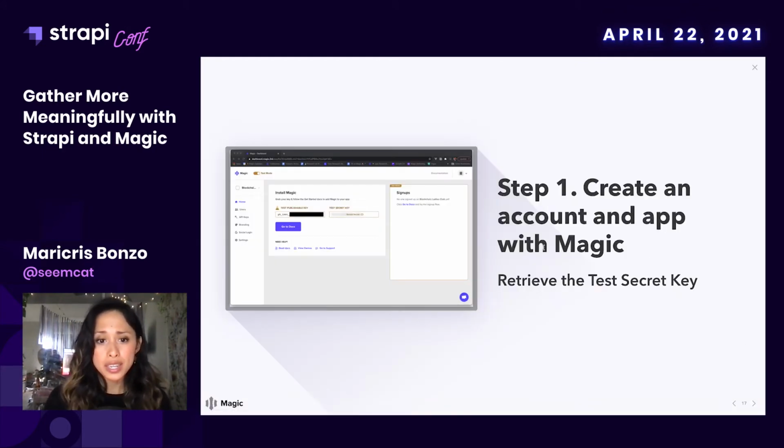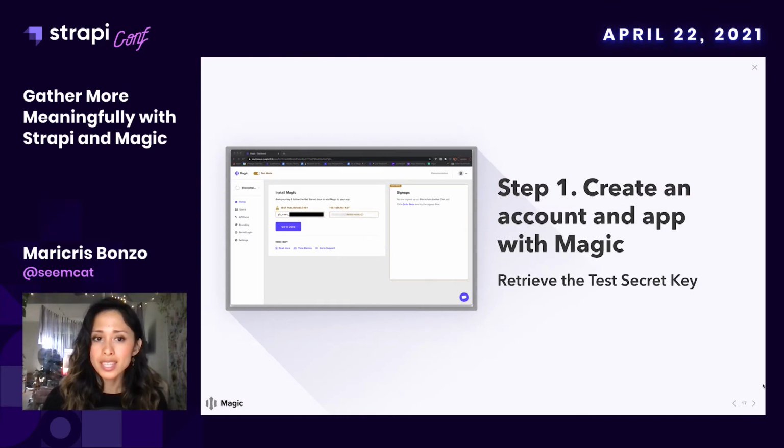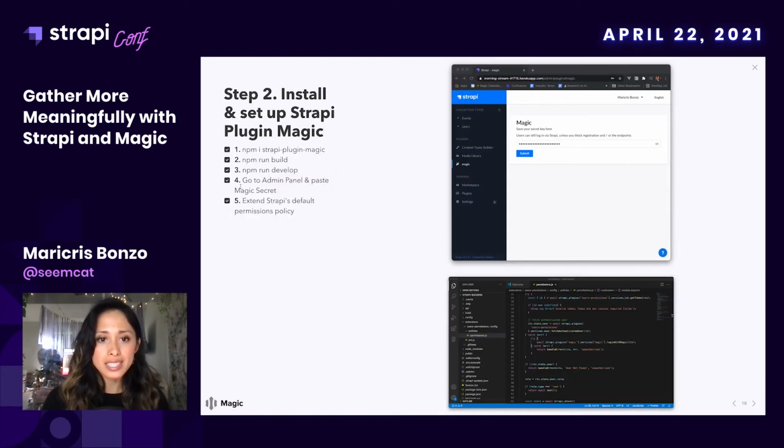First, we need to create an account with Magic and an app and get the test secret key. Next, we need to follow this list of steps to set up the Strapi plugin Magic. So here we have a plugin that we need to install. And then because we've installed that, we need to rebuild the Strapi backend and run the backend again.